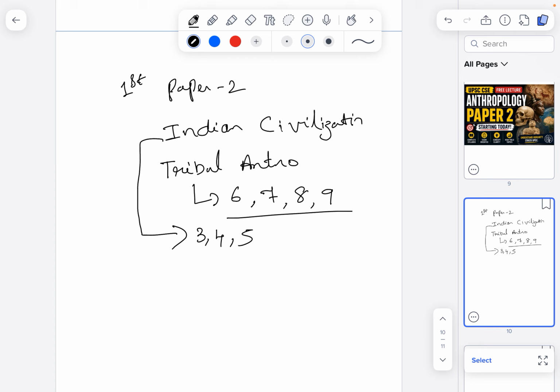And there is one more topic, archaeological anthropology. So this is how we will start: first Indian civilization, then tribal, then archaeological.